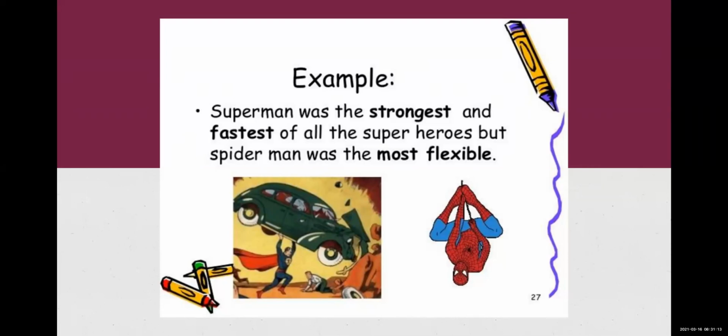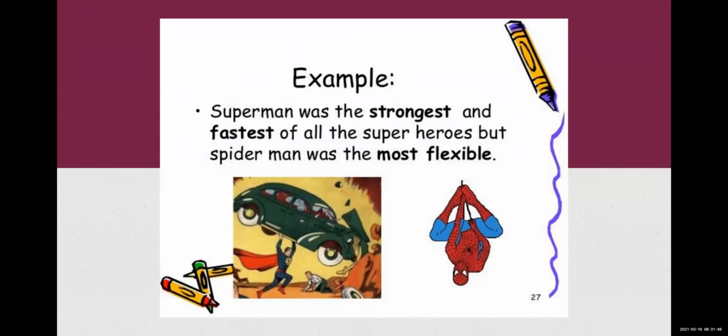E, alphabet E. I have told you right now only the adjectives ending with E, like the example I gave you, expensive. Expensive is ending with E. It will become more expensive and most expensive. Like that, flexible is also ending with E. Hence, it will become more flexible and most flexible. So because this sentence belongs to superlative degree, we are using most flexible.